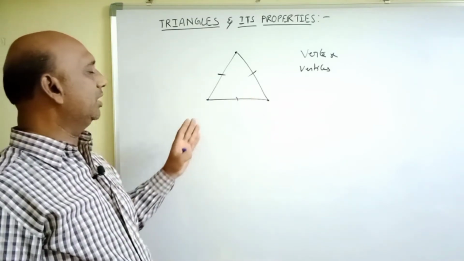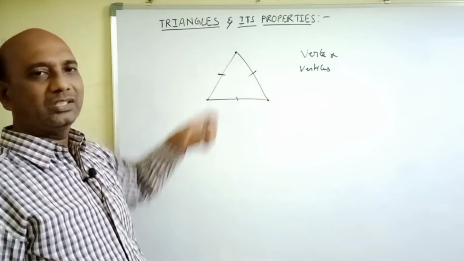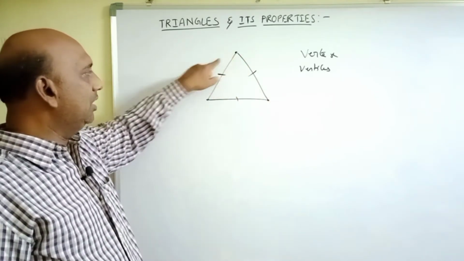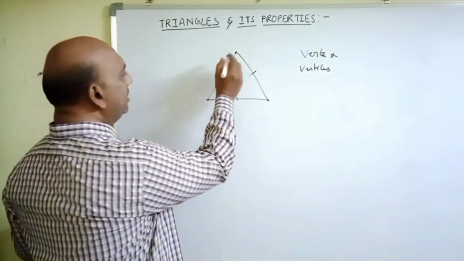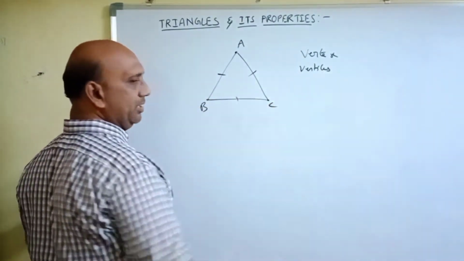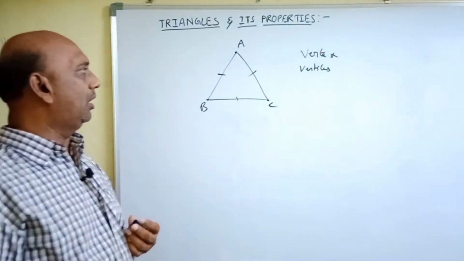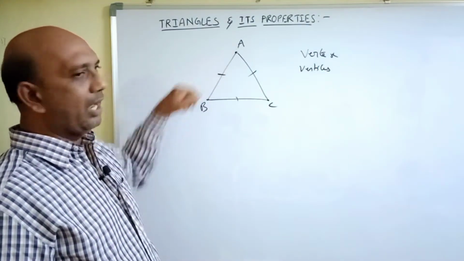Together we call them as vertices. Vertex means singular, together we call as vertices. Generally, these vertices are denoted with capital letters A, B, C or P, Q or with any alphabet. Vertices are denoted with capital letters.